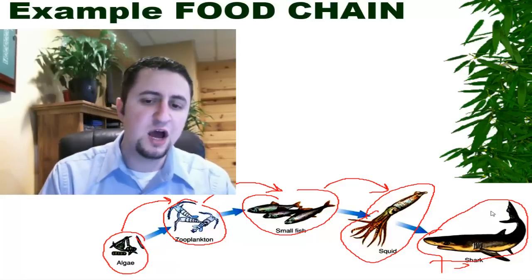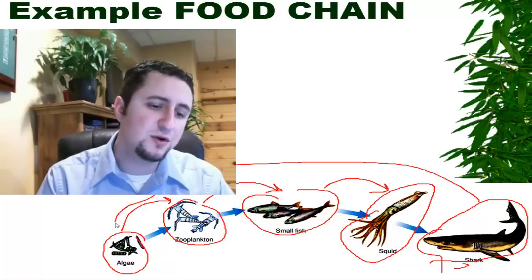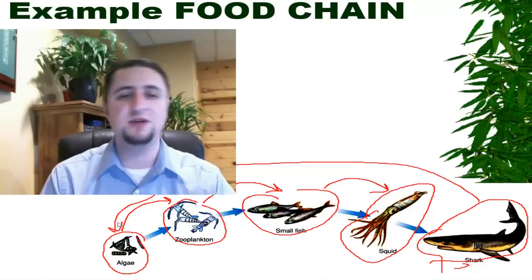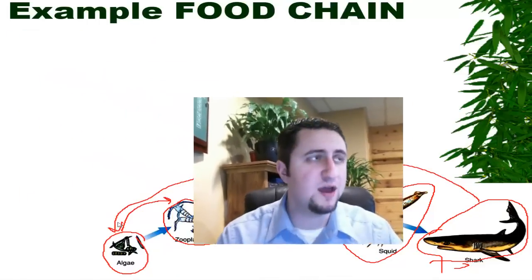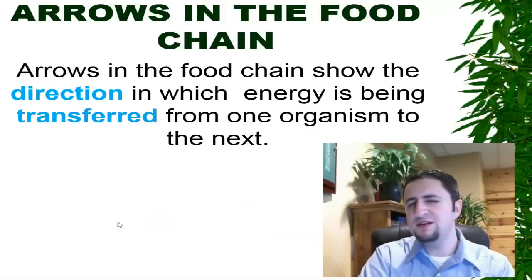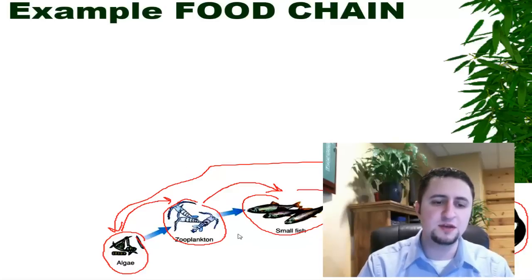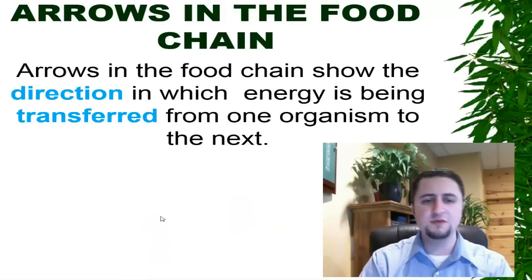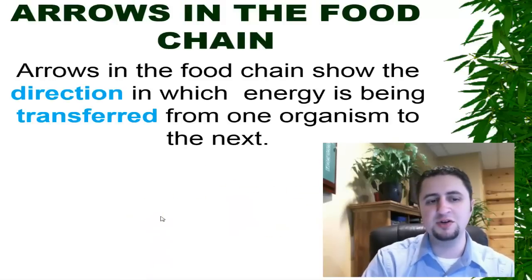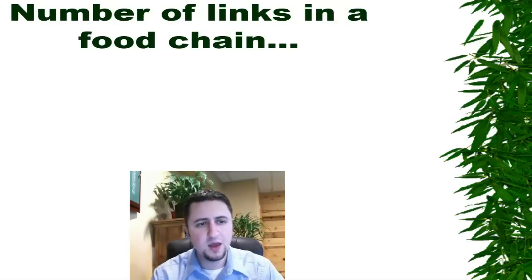So if you think about it like this, a shark would not be able to exist unless there was an organism such as algae that was able to produce all of that food. And so my question to you guys is, what do the arrows in that food chain actually mean? So going back to this right here, what do these arrows actually mean? Well, those arrows indicate which direction the energy is being transferred from one organism to the next.